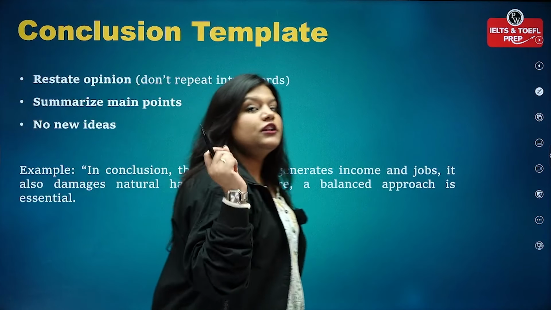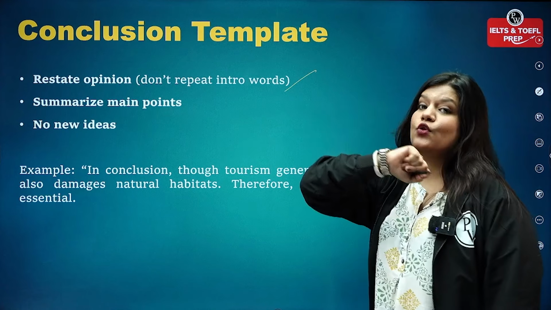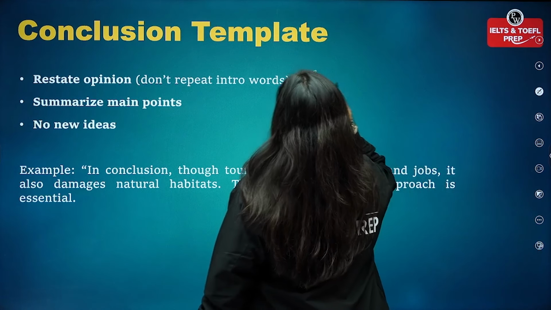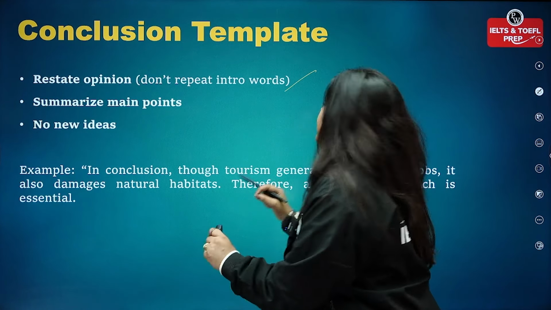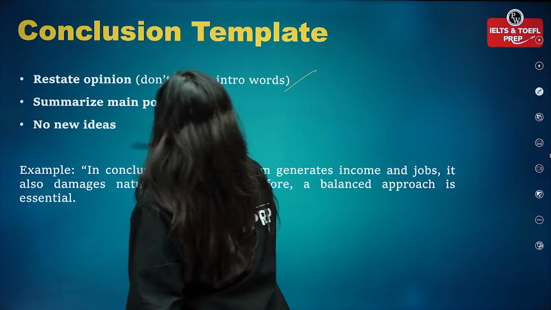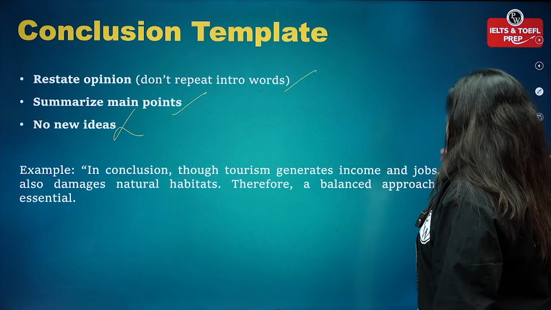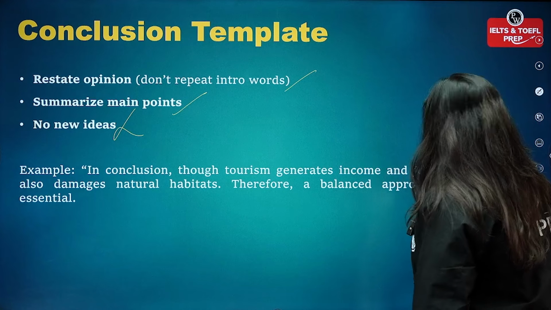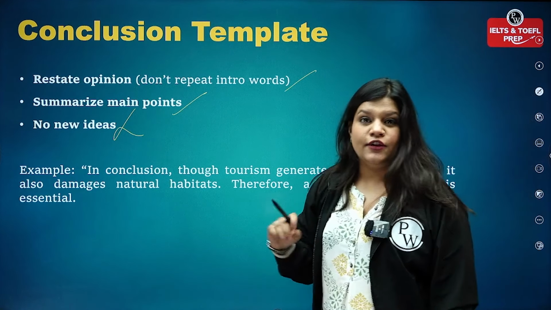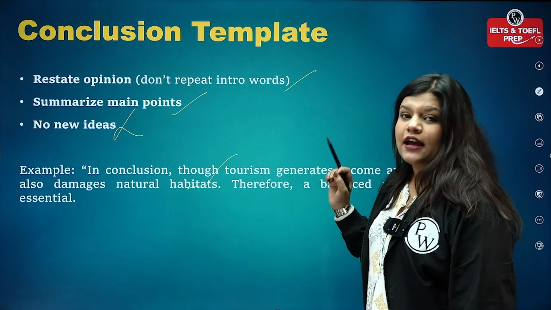Now moving on to the conclusion template, this is how it's going to look. So restate the opinion, don't repeat the intro words. It's just that you have to go for a quick, crisp gist of whatever you have written already in the essay. Summarize the main points, no new ideas, of course. In conclusion, though tourism generates income and jobs, it also damages natural habitats. Therefore, a balanced approach is essential. So this is how you have to go ahead and write the entire conclusion. This is the template I am talking about.